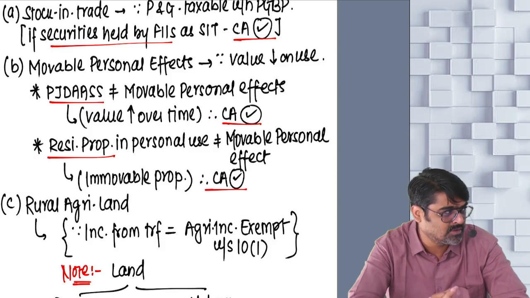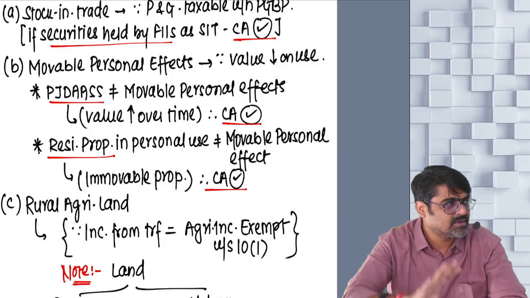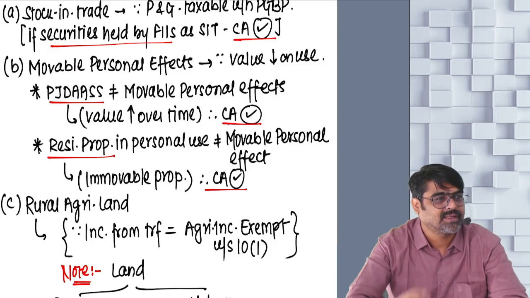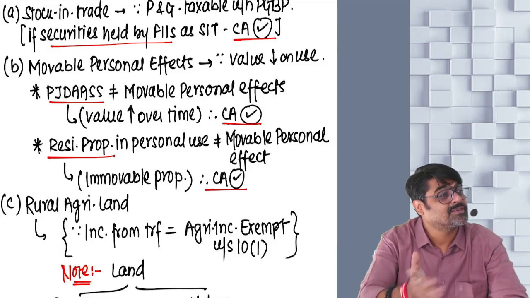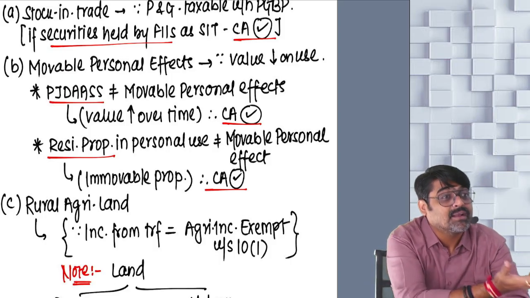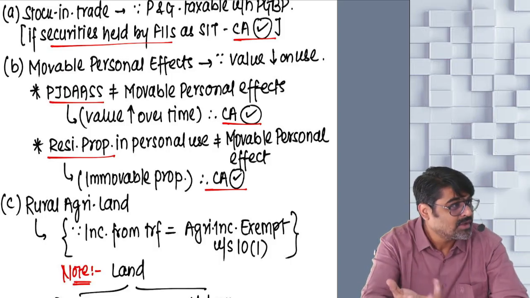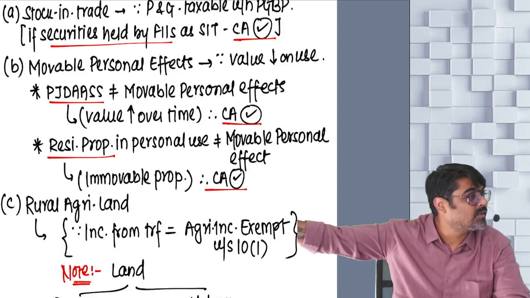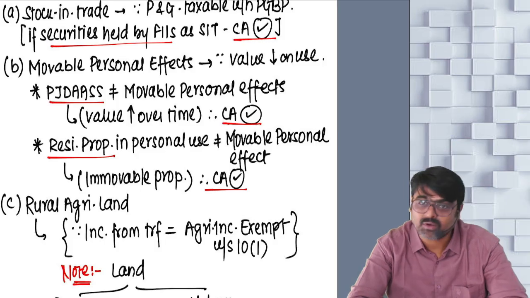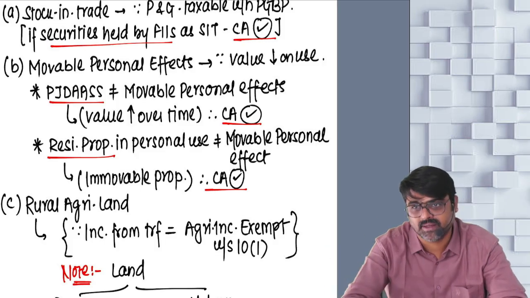What will the assessors do? Whenever there are huge capital gains, in that year they will sell their movable personal effects and compute losses, and those losses they will set off against taxable capital gains. And they will not pay tax on the taxable capital gains. Why?